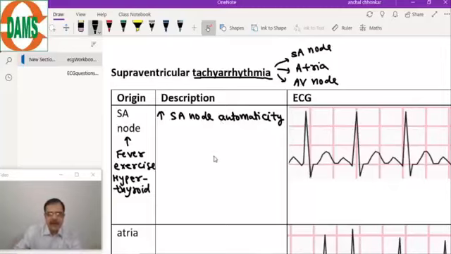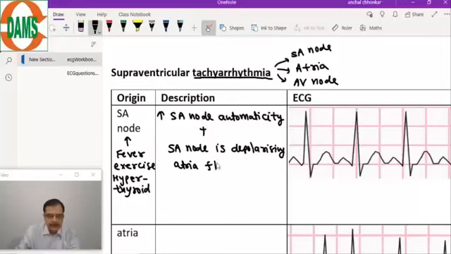And SA node will be the pacemaker of the heart. That means the SA node is depolarizing the atria followed by the ventricles. So this is the description, and this diagnosis is known as sinus tachycardia.